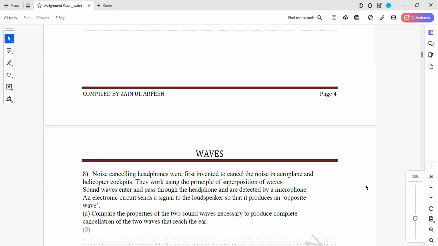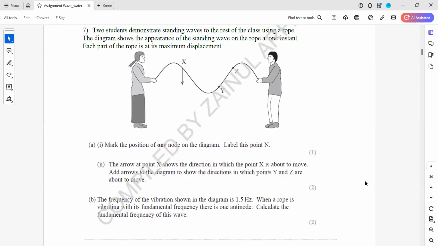In question 7, two students demonstrate the standing wave. So how are standing waves produced? Two waves traveling in opposite directions will give rise to a standing wave. In the class, using a rope, the diagram shows the appearance of a standing wave on the rope at one instant. So if you want to complete a standing wave, that's how it will be.